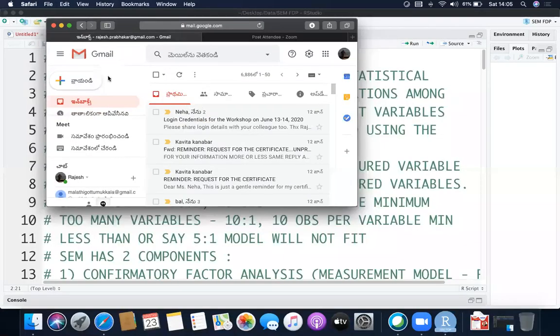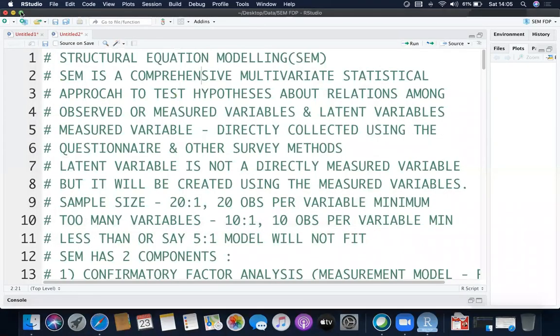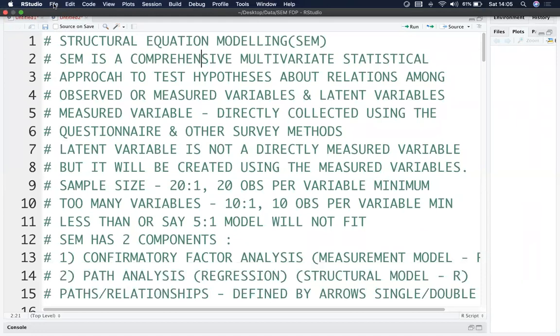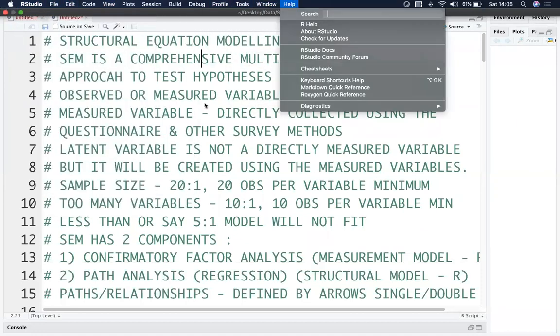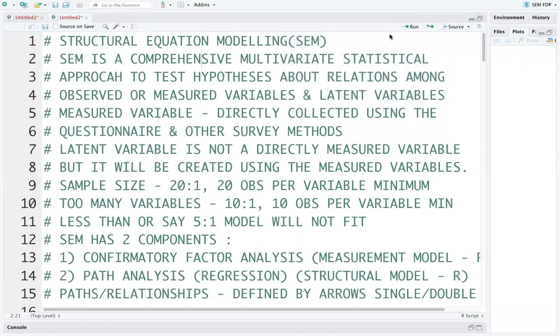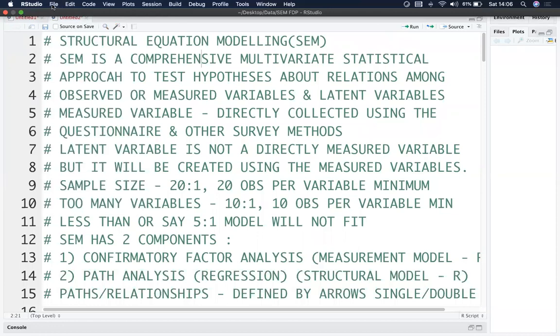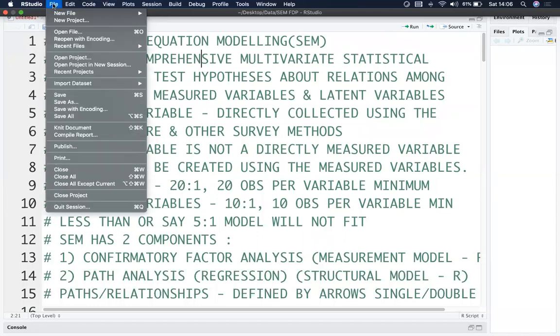Meanwhile, all of you, let us create a new project. Open RStudio. By the time the datasets are coming, we can open a new project. Open RStudio or last time's project.